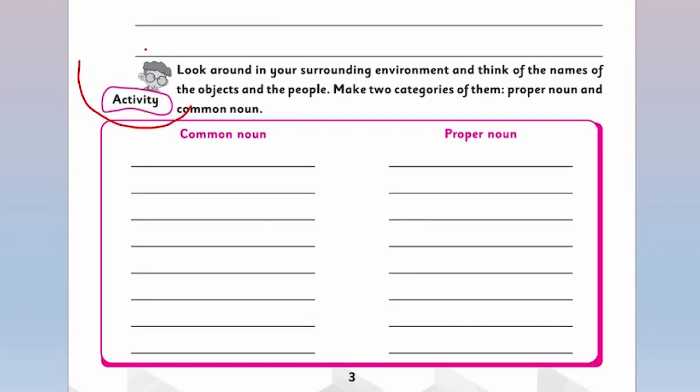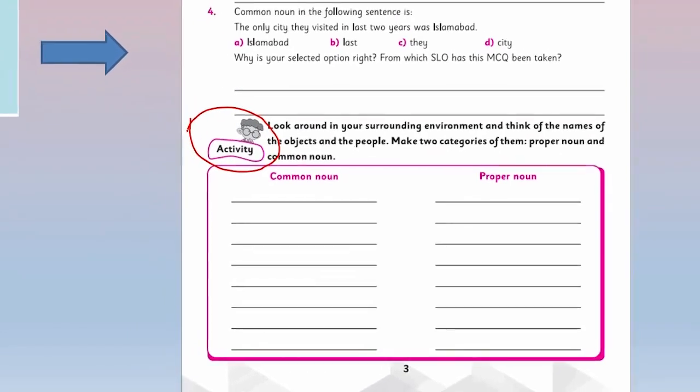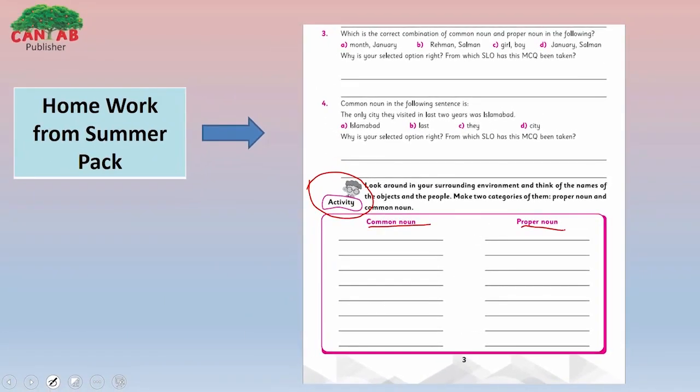There is an activity here. Look around in your surrounding environment and think of the names of the objects and the people. Make two categories of them, proper noun and common noun. I hope dear student you can do it easily.